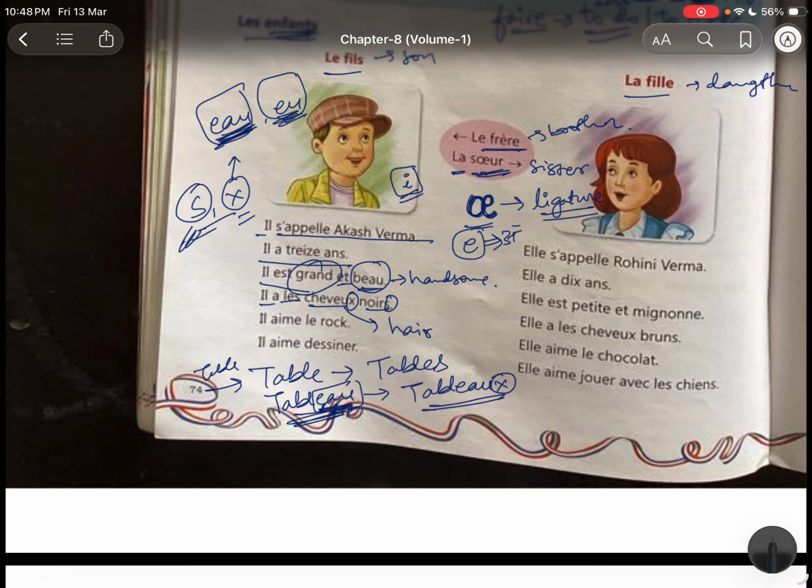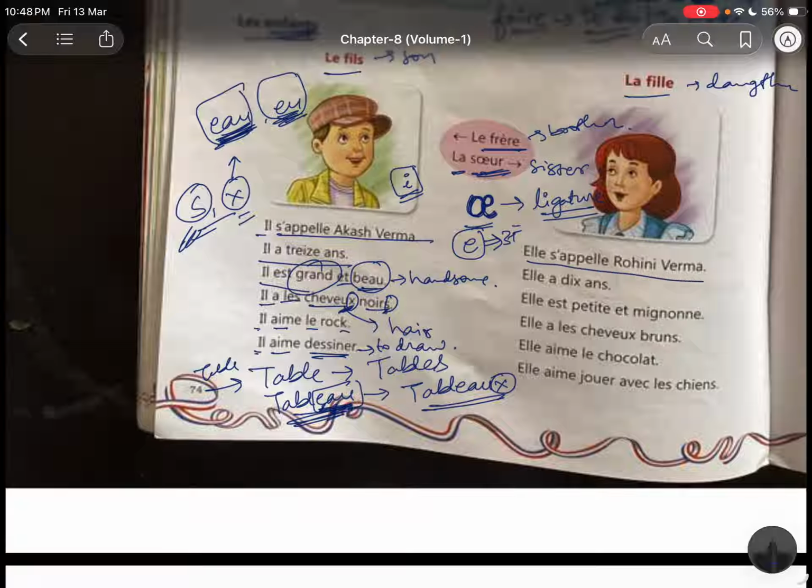He has black hairs. See why S is there in noirs? Because this one is plural. And our court tells us that we must use the same kind of adjective as we have, the same number and gender of the noun. In our sentences we have to follow that. Il aime le rock. He loves the rock. Rock is a kind of music. Il aime dessiner. Dessiner means to draw. He loves to draw.